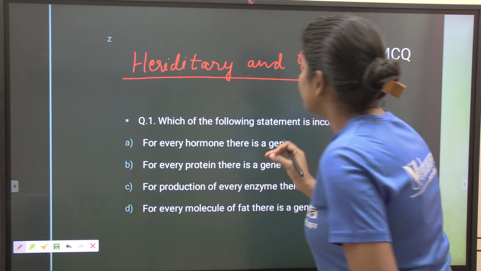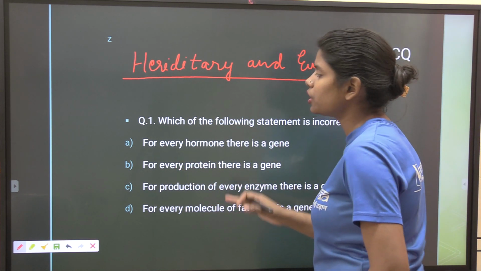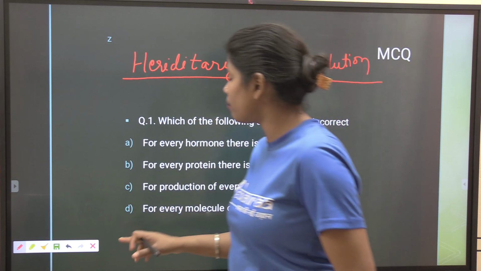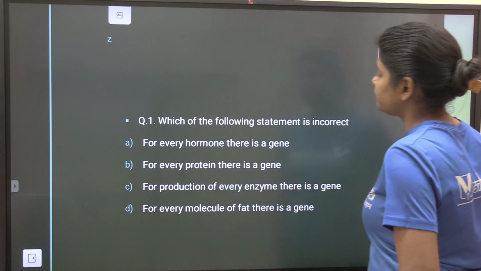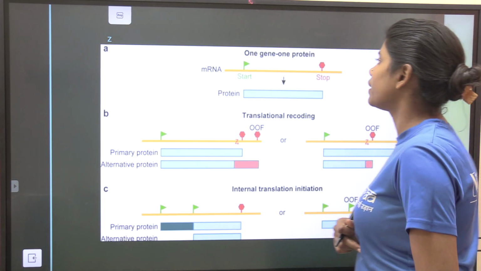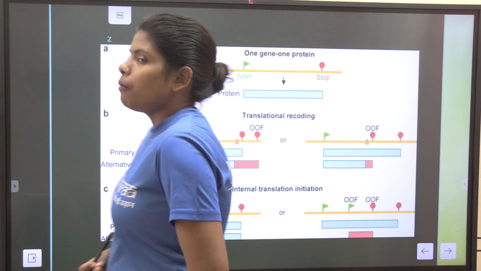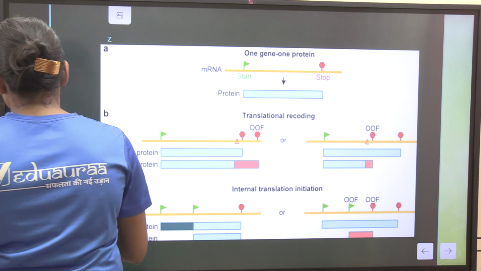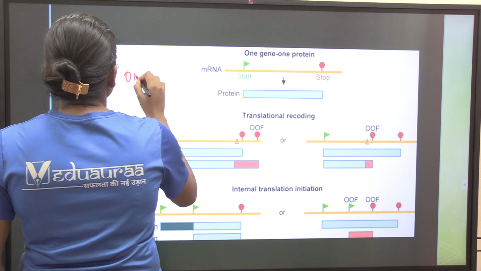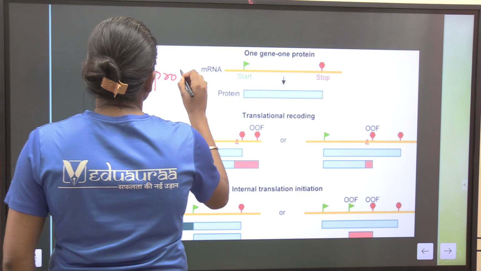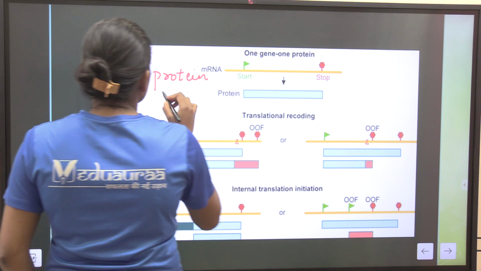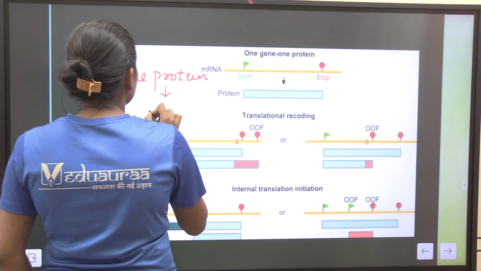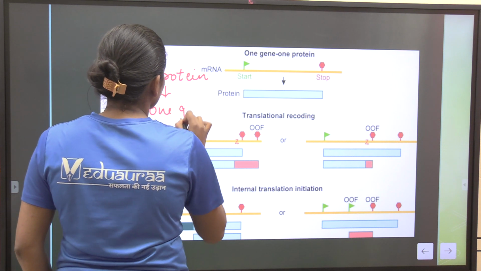Before choosing our correct option, let's know something about protein. One protein is generated from one gene.